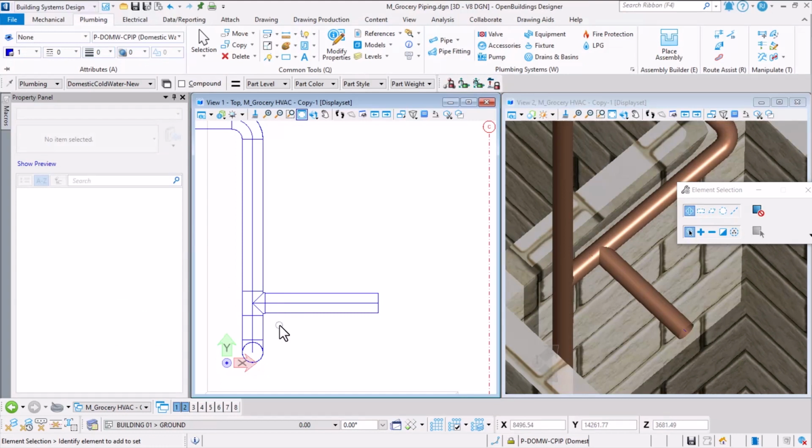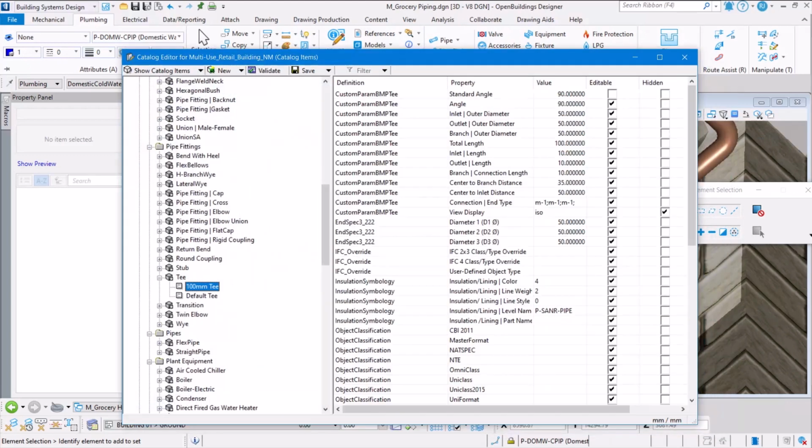So we would like to create our own custom catalog with our preferred values for the T fitting. In that case, we can open the data group catalog editor and start looking at customizing the catalog. So to make the process easier, I have made a copy of this default T, added it to my work set with the required dimensions of the T junction. So now we need to convert our default preferences to this 100 mm T.